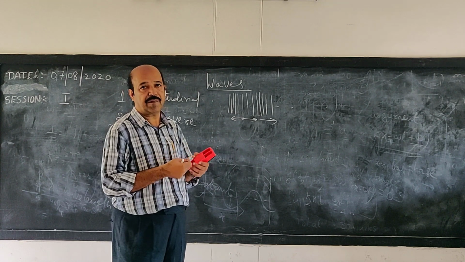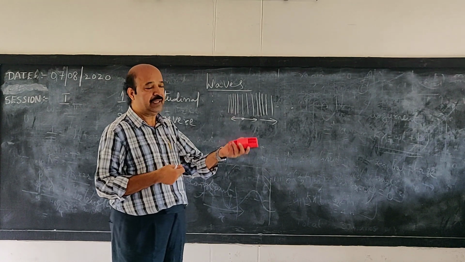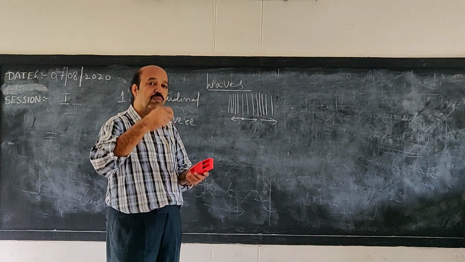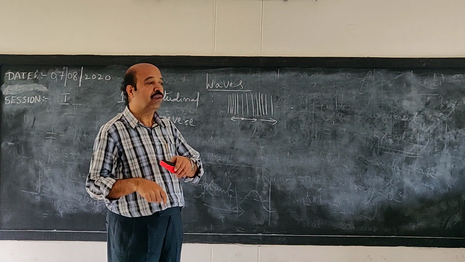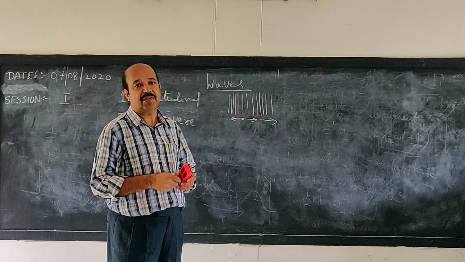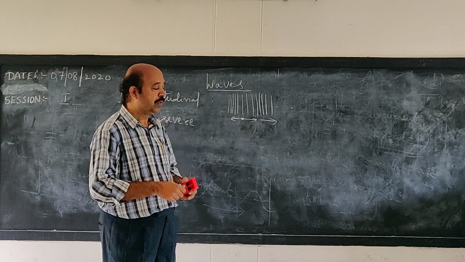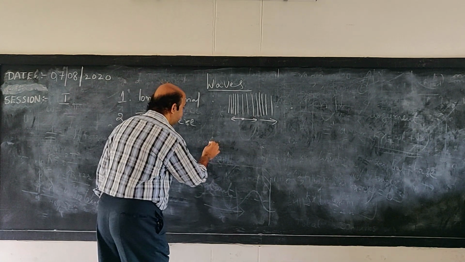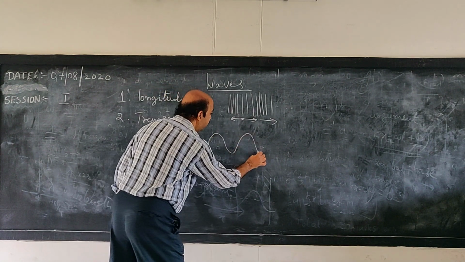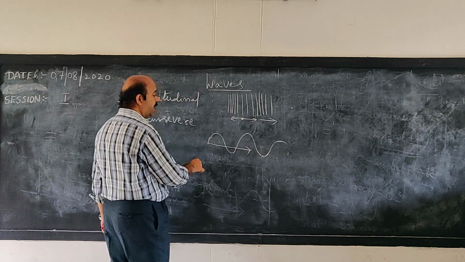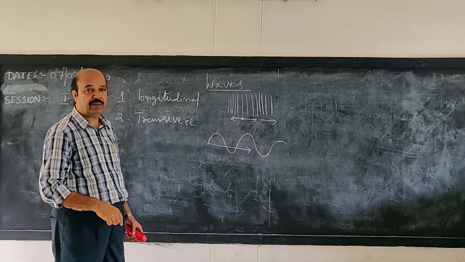Let us imagine a rope fixed at one end with the other end free. You move that free end up and down. You will see how the transverse waves are generated and then propagate through that rope. Here the particles vibrate perpendicular to the direction of propagation of the wave.